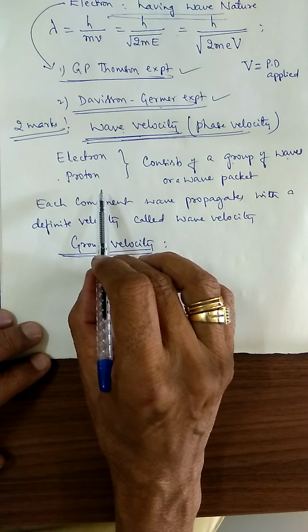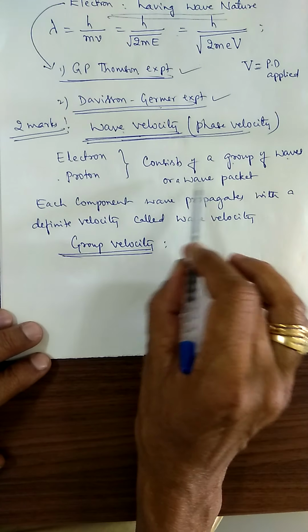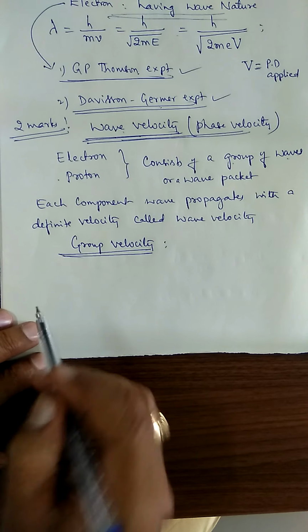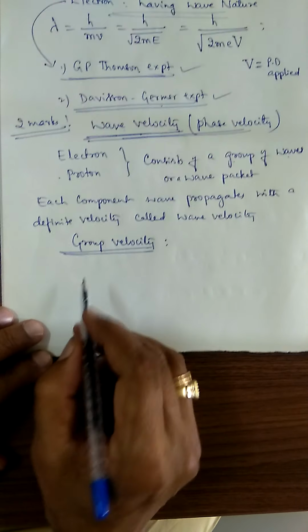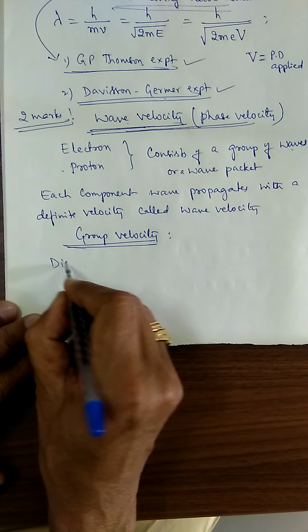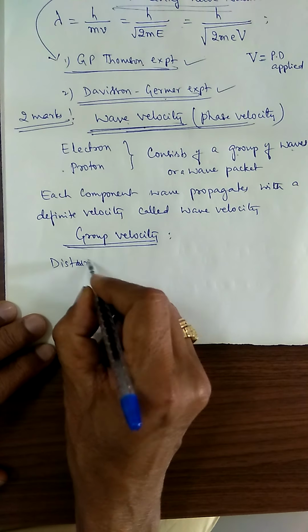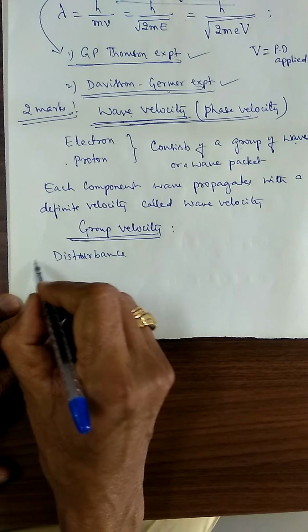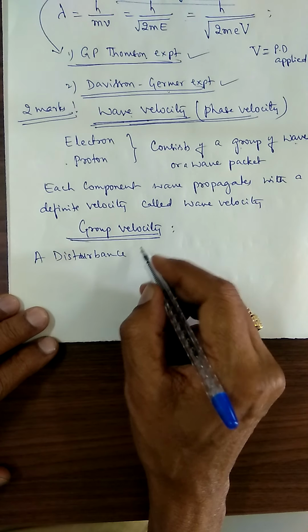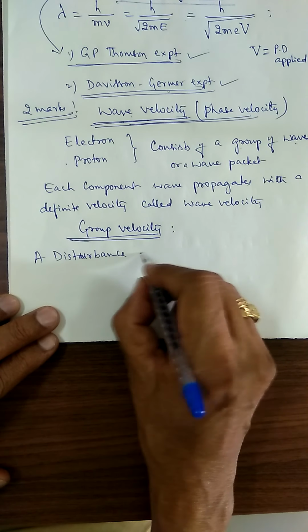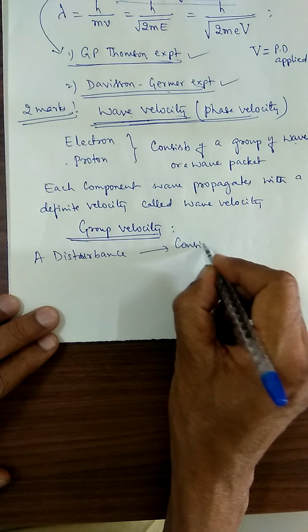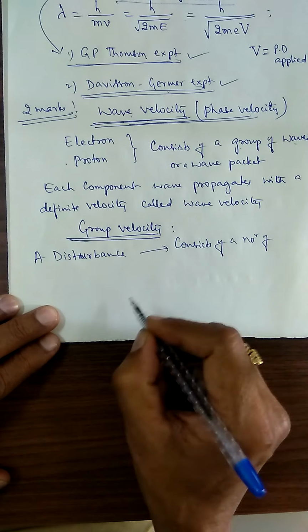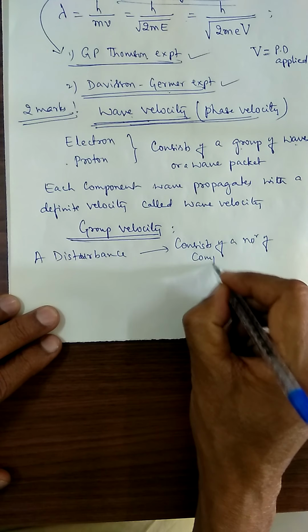When a disturbance consists of a number of component waves, the disturbance consisting of a number of component waves...